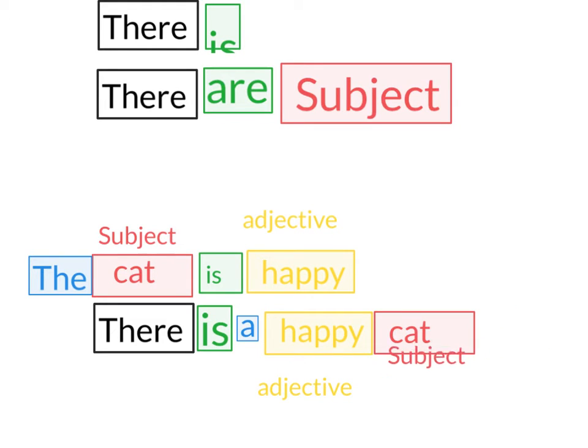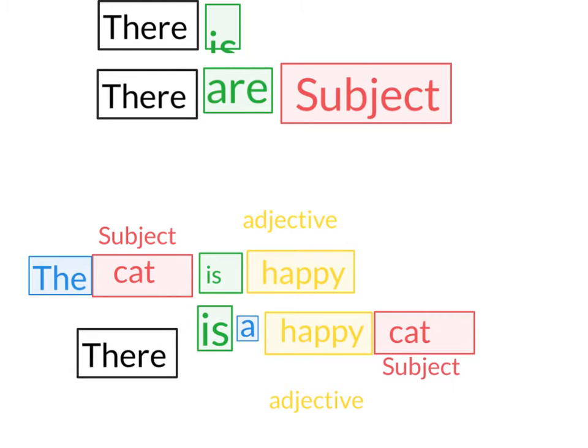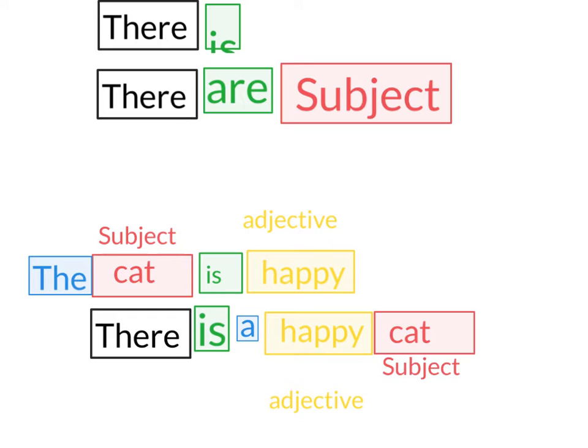So our subject here is after the verb. Here's our verb is, and our subject is coming after it. If we see a sentence that begins with there is, we have to look for the noun that comes after it. This is not a noun. This is not a noun. Here is the noun, a person, place, or thing. The cat is just one, and so we check to make sure this says is. There is a happy cat. And then we need to put a period at the end of our sentence.